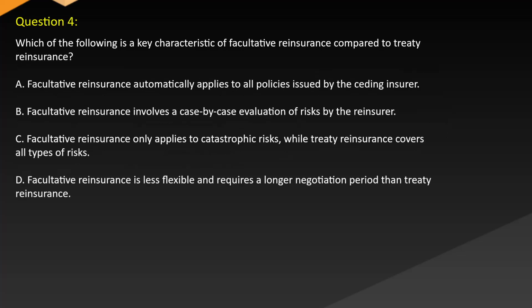Question 4. Which of the following is the key characteristic of facultative reinsurance compared to treaty reinsurance? A. Facultative reinsurance automatically applies to all policies issued by the ceding insurer. B. Facultative reinsurance involves a case-by-case evaluation of risks by the reinsurer. C. Facultative reinsurance only applies to catastrophic risks, while treaty reinsurance covers all types of risks. D. Facultative reinsurance is less flexible and requires a longer negotiation period than treaty reinsurance.